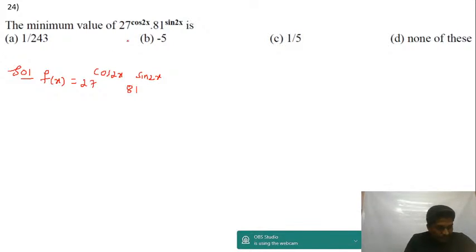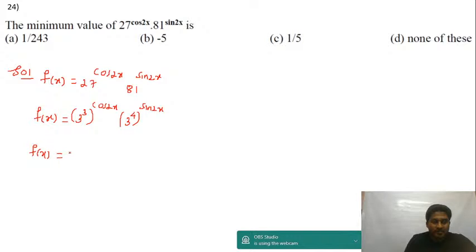I can write f of x as 3 cube whole to the power of cos 2x, times 3 to the power of 4 whole to the power of sin 2x. Powers are multiplied, so 3 to the power of 3 cos 2x times 3 to the power of 4 sin 2x.